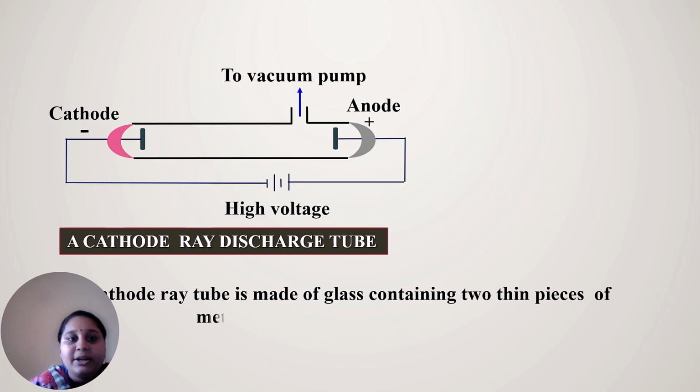What is the cathode ray tube made up of? It is made up of glass with two thin pieces of metal called electrodes sealed in it. They are connected to a high voltage battery, and are called the cathode and anode.